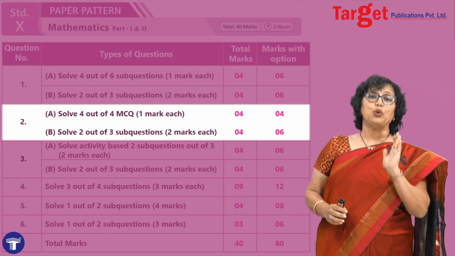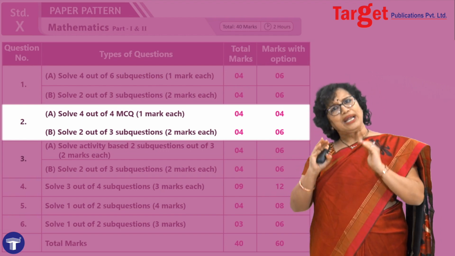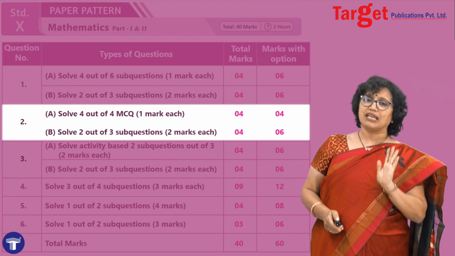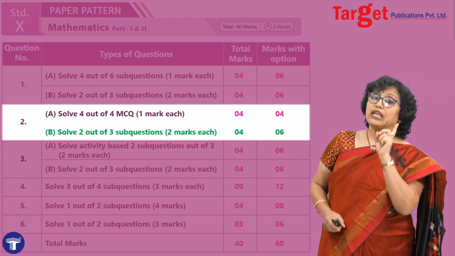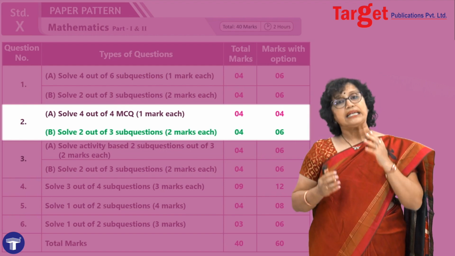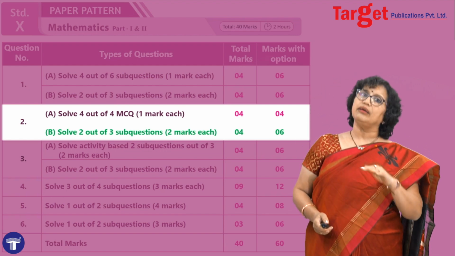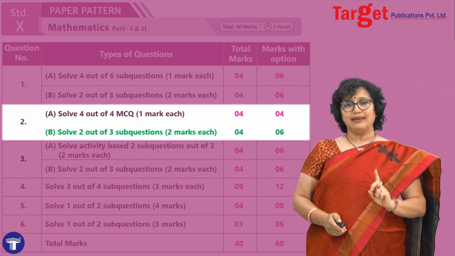Now move to the next one, question number 2B. Here you have to solve two sub questions out of three sub questions. Of course, including 2A and 2B, the marks given are 4 each. Correct. Now, where does question number 2B come from? It comes from your book only. So whatever practice you do from your book would be tested in question number 2B, right?